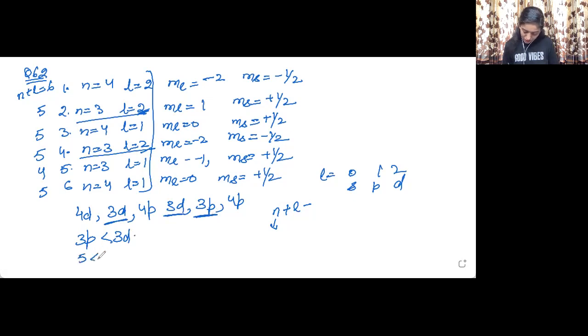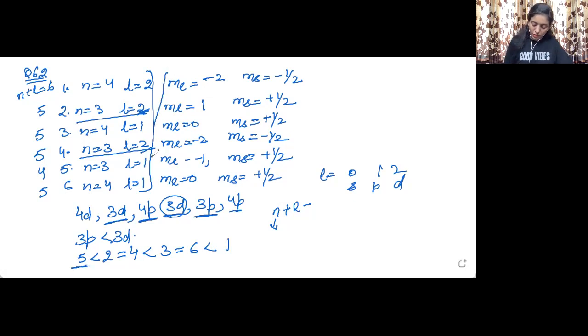It is having energy less than 3d, that is the second one, equal to energy of 3d, that is the fourth one. Then after 3d, there will be 4p. So less than the third one, equal to sixth one, less than the first one, 4d. So the highest energy will be of 4d and the lowest energy will be of 3p.